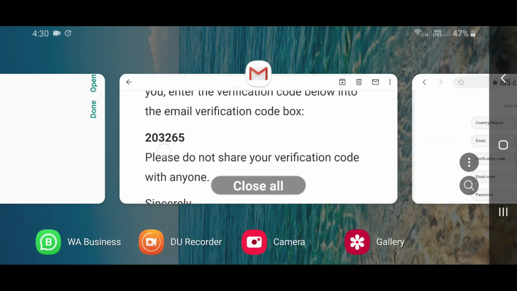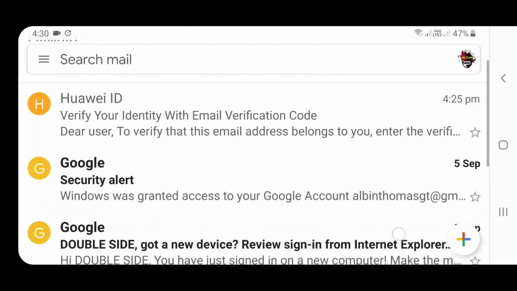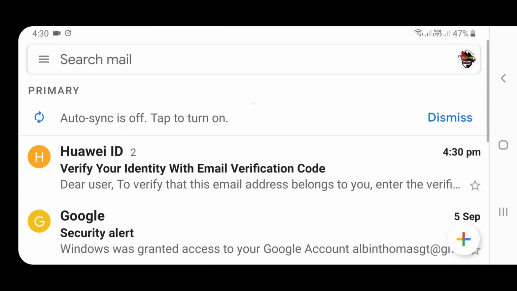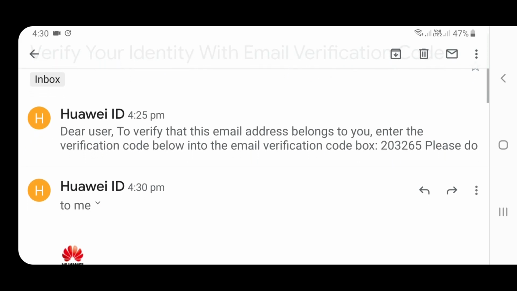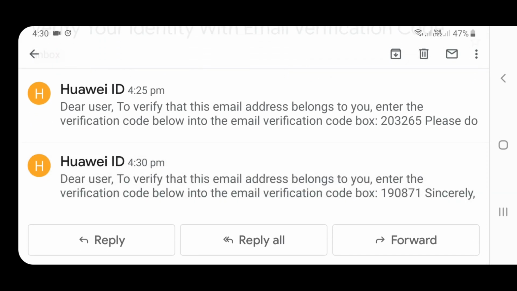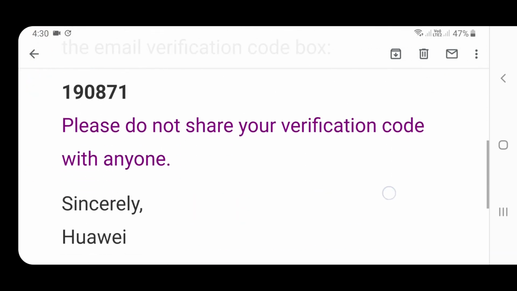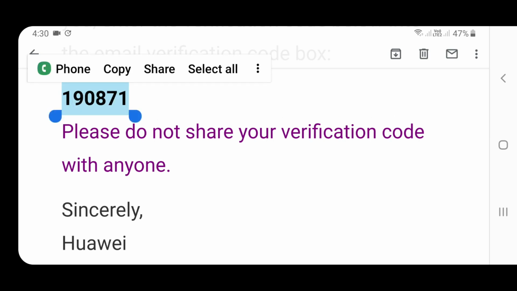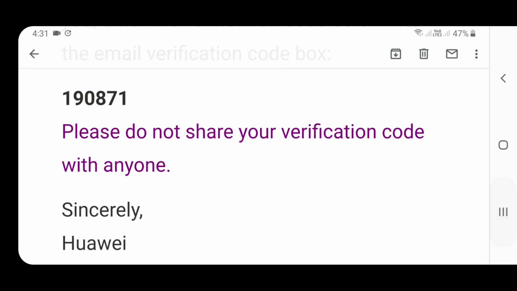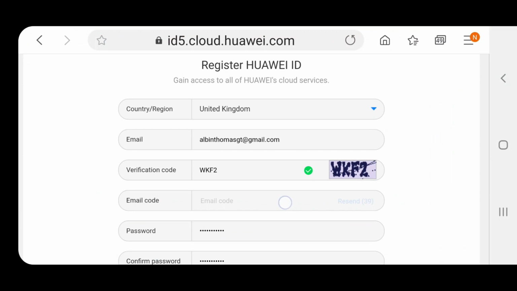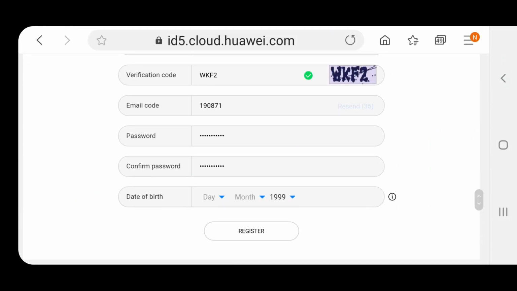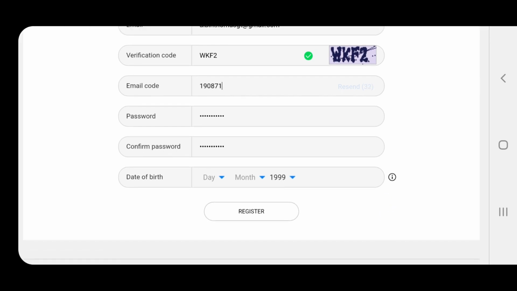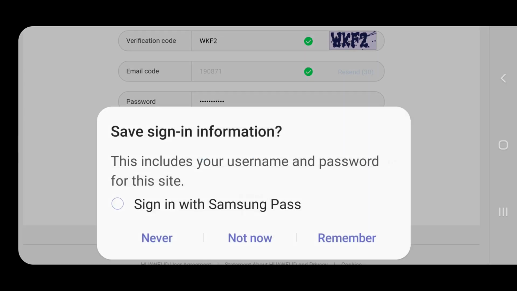So go to your email and you can see here you got a code. You need to copy the code, go back and paste it right here, and you need to enter the password and also confirm your password, and here you need to put your date of birth.